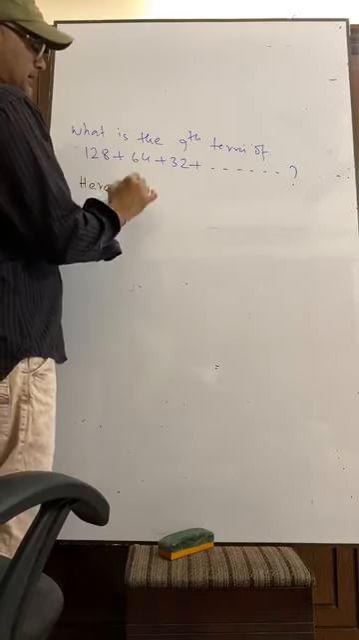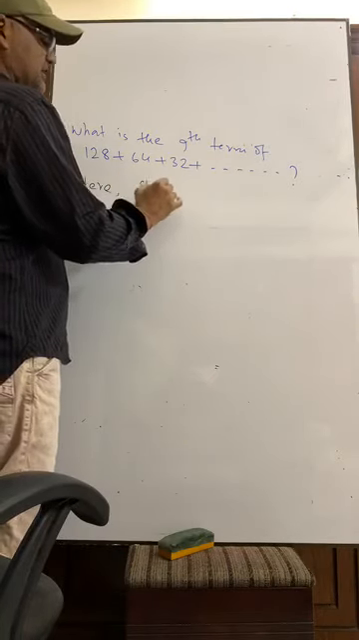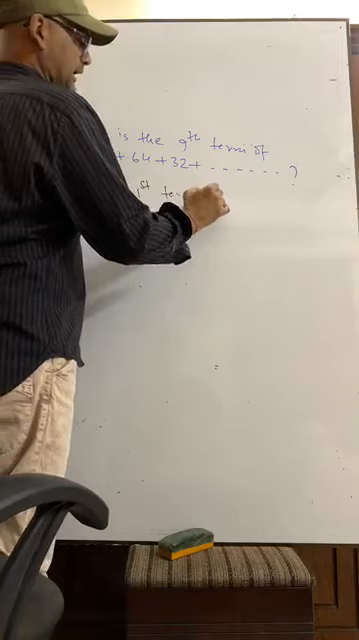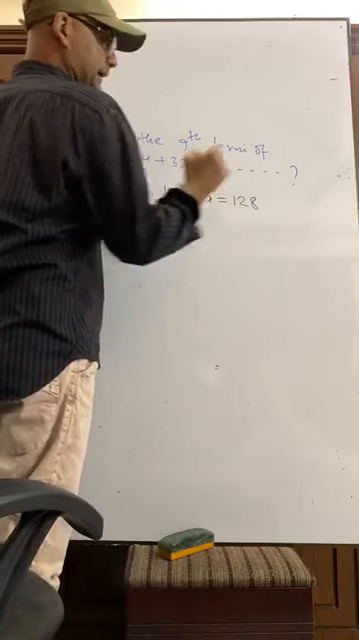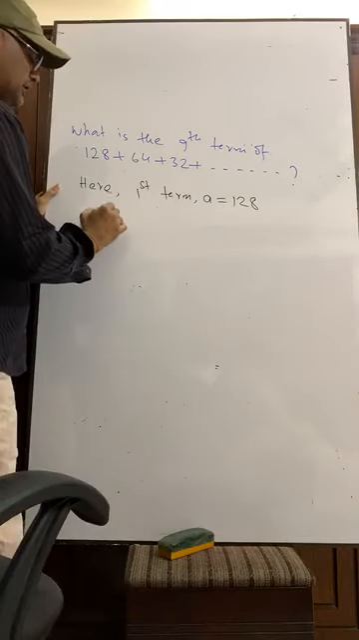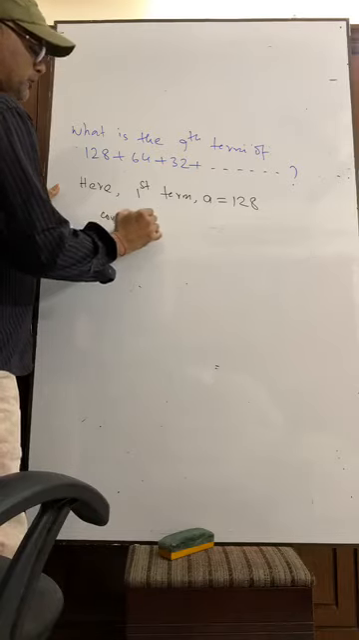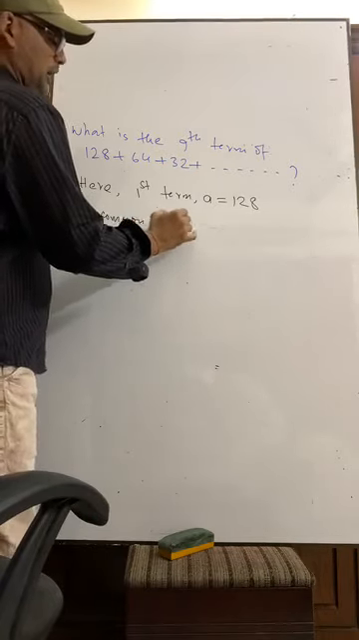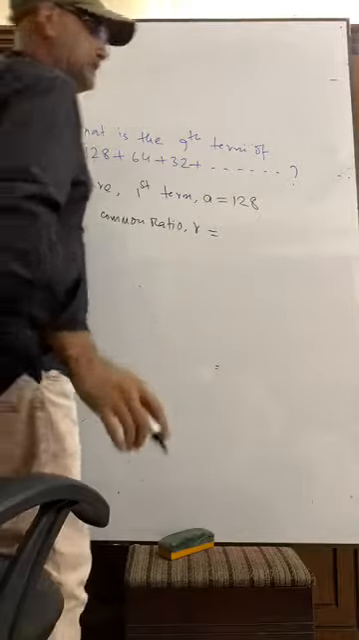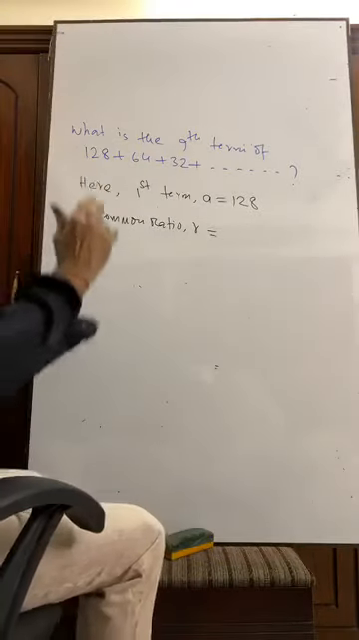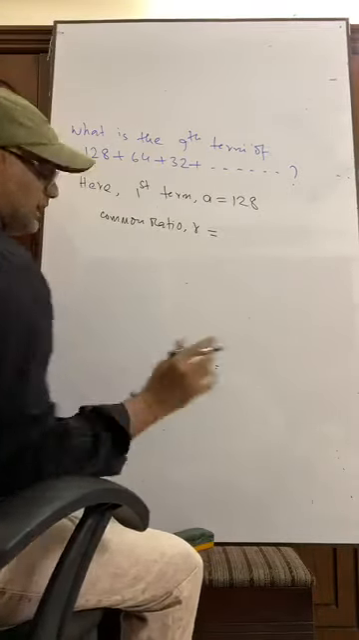What is A? A means first term, A equals 128. Common ratio: what is common ratio? R equals, common ratio means, suppose